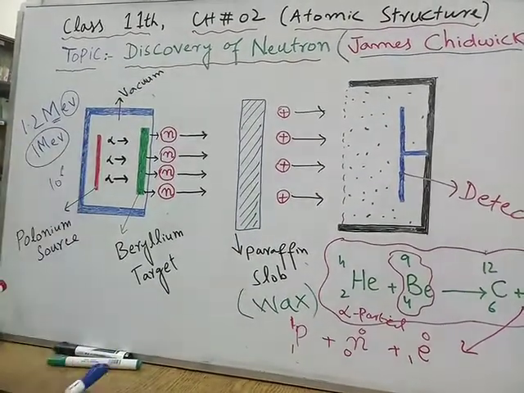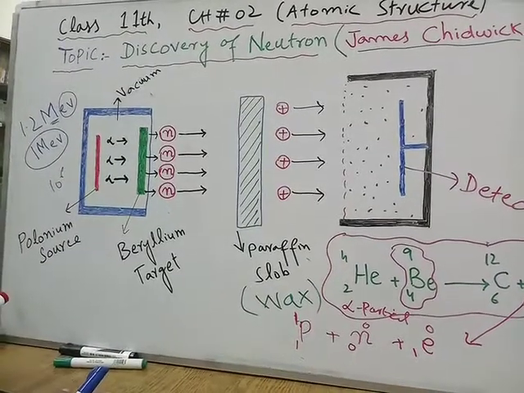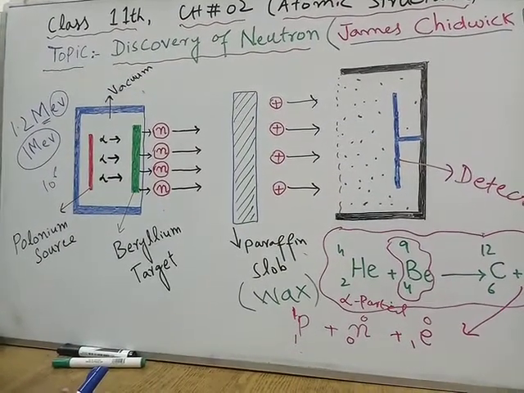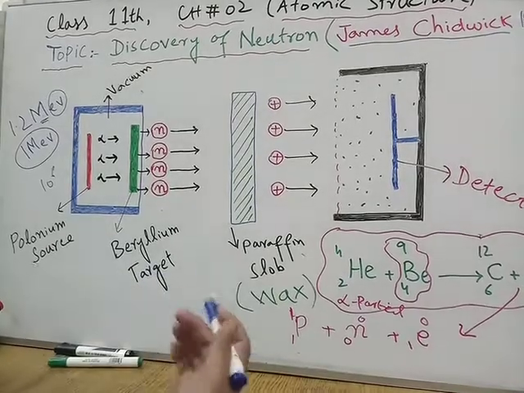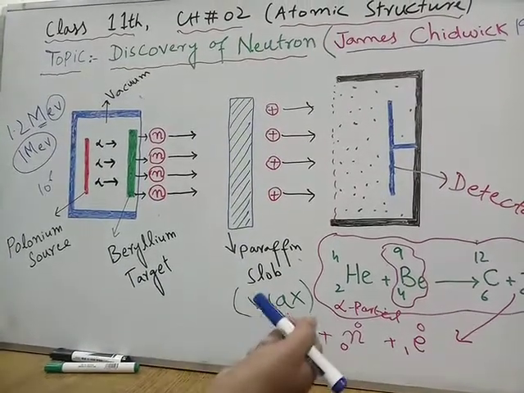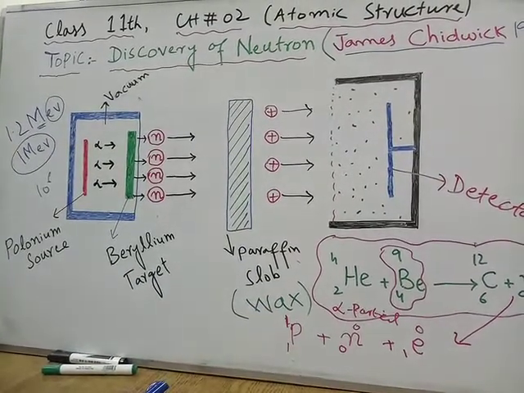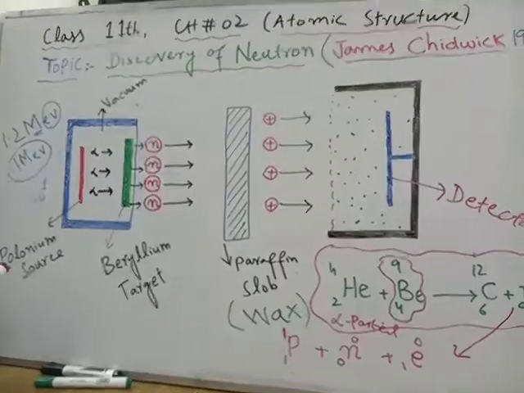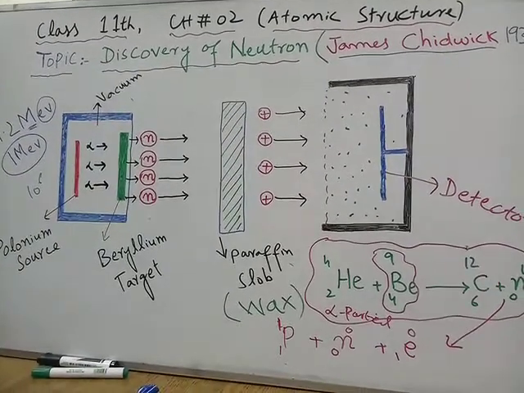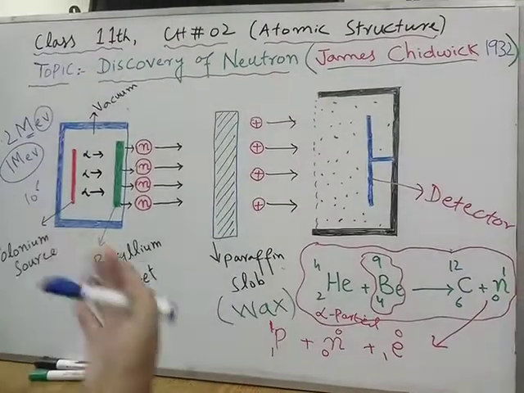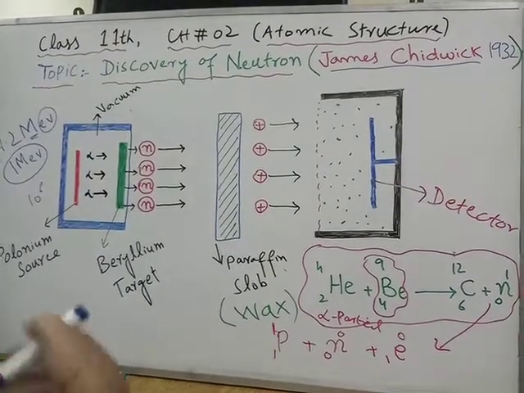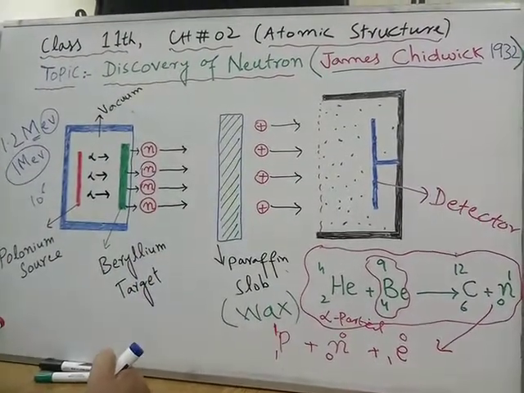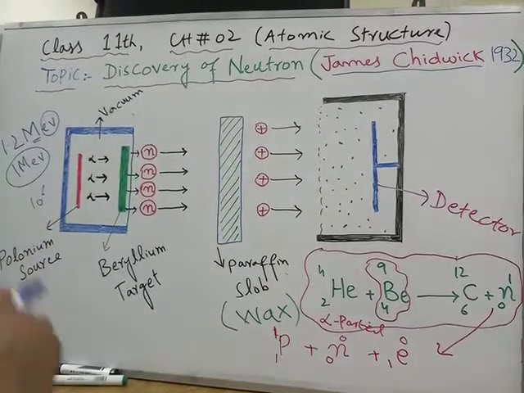Remember that slow neutrons are more effective than fast neutrons while carrying out nuclear reactions, for example in a nuclear bomb or nuclear reactor. Slow neutrons are used because they can initiate the nuclear fission reaction, as they can be retained inside the nucleus.